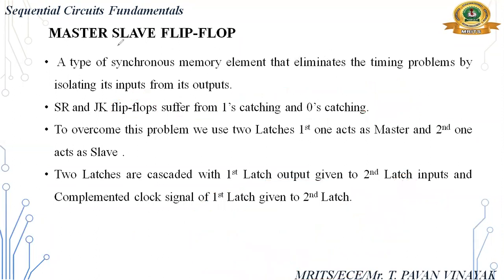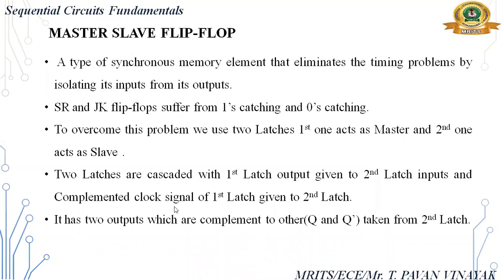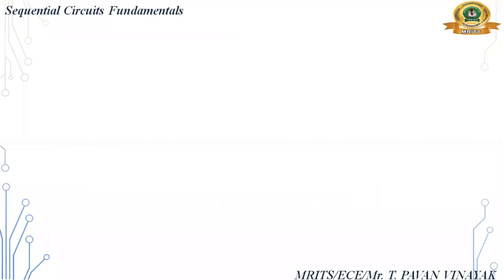A master slave flip flop has two latches, cascaded to each other. For the first latch, the direct clock signal is given. For the second latch, we give the complemented clock. And outputs are taken from the second latch only, that is Q and Q bar.